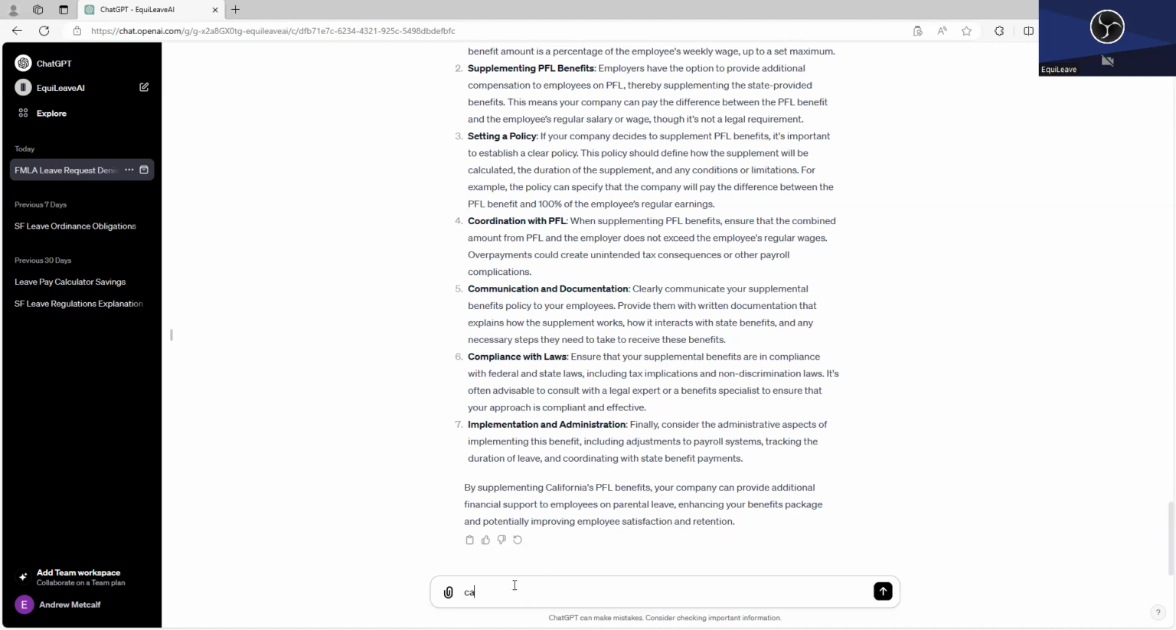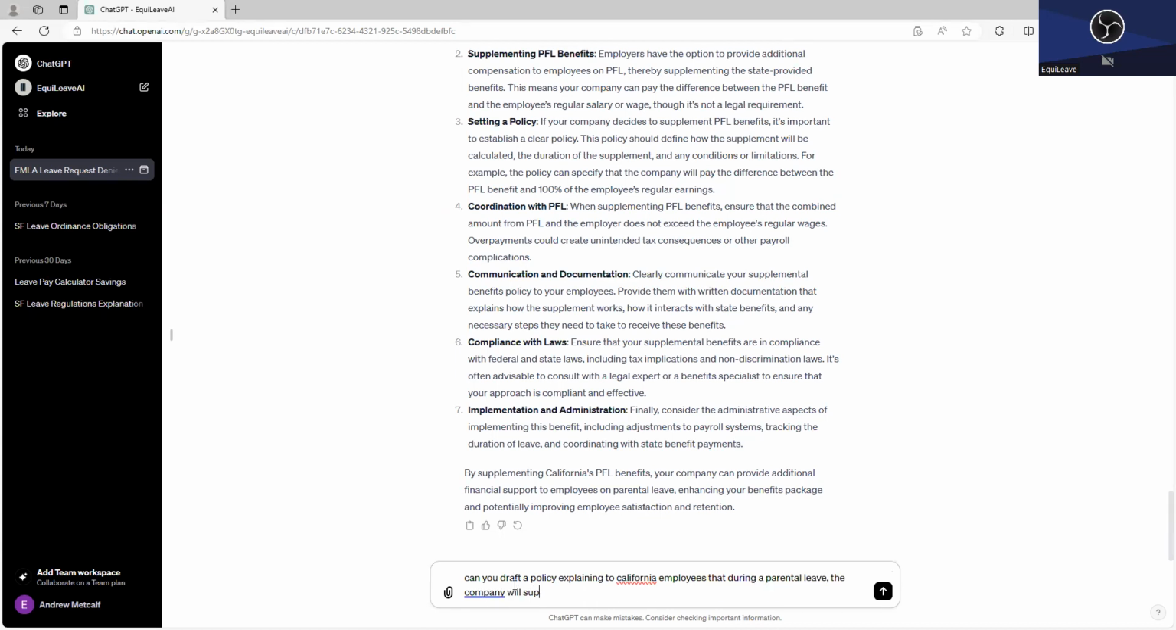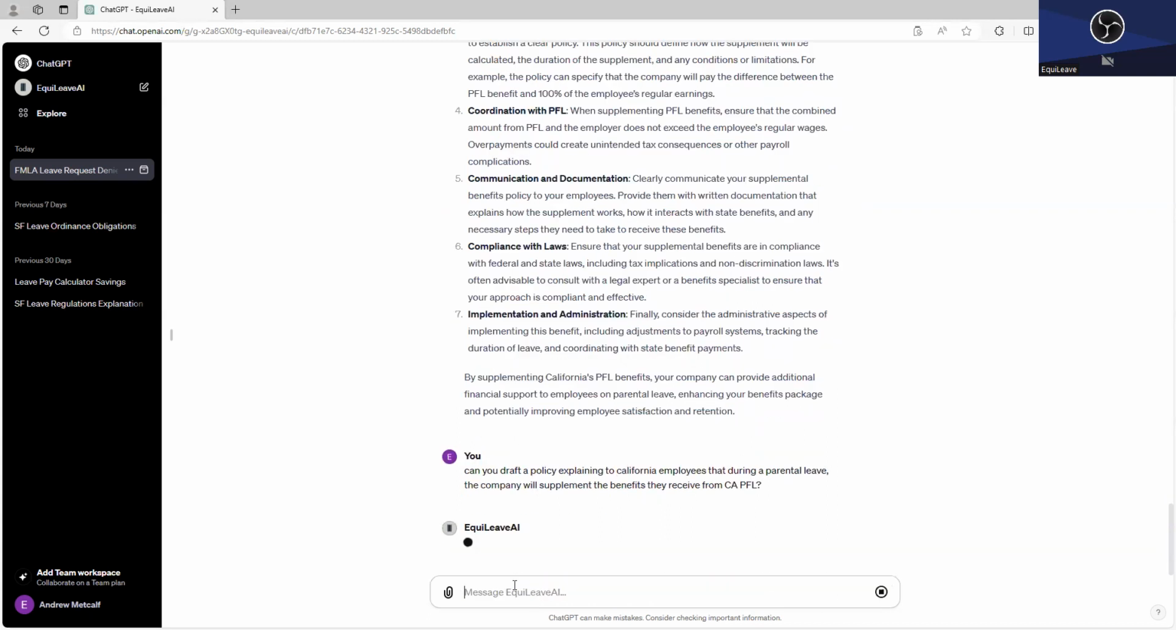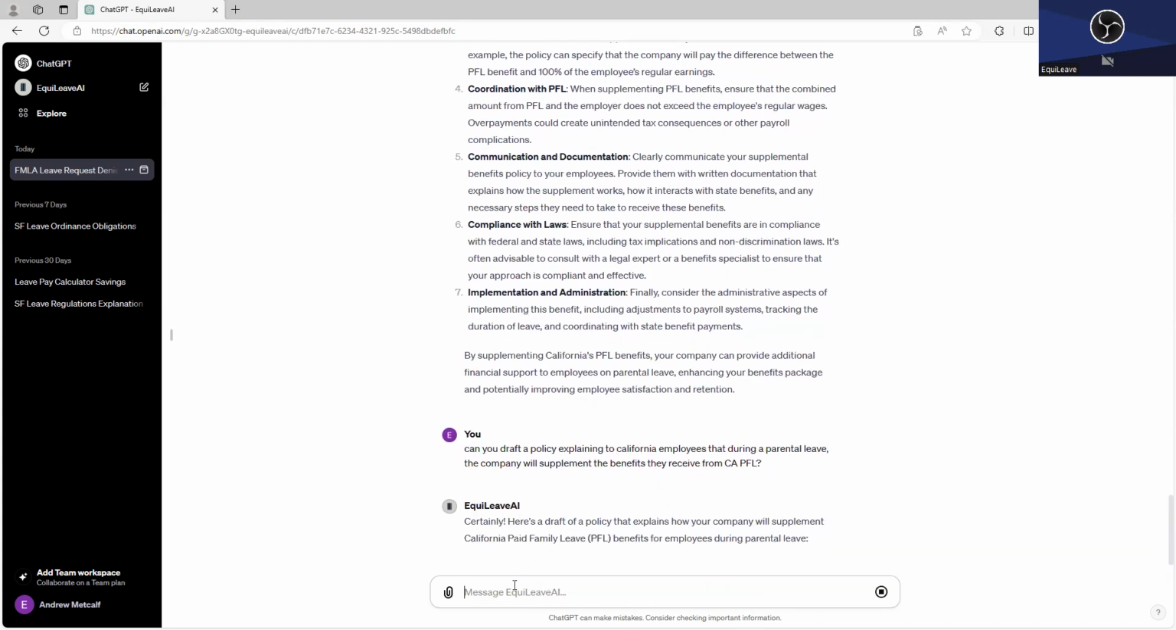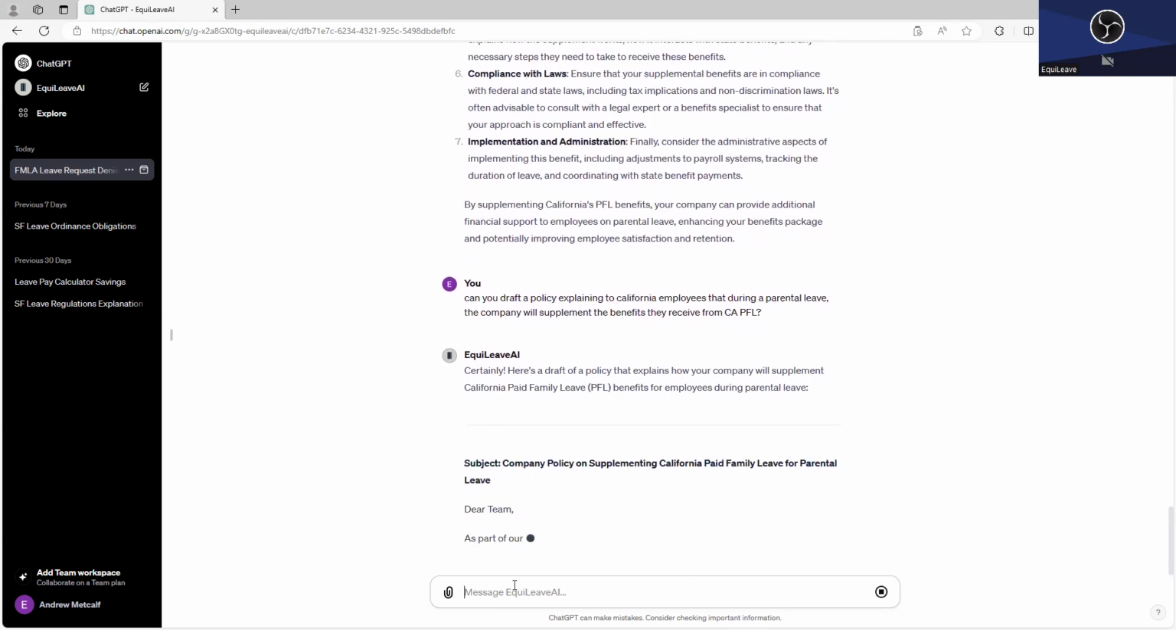So let's say to EquiLeave, can you draft a policy explaining to California employees that during a parental leave, the company will supplement the benefits they receive from CA-PFL? Let's see how it does with that. Let's see if it can draft a policy for us. Oh, it says certainly, not just yes this time, but certainly.